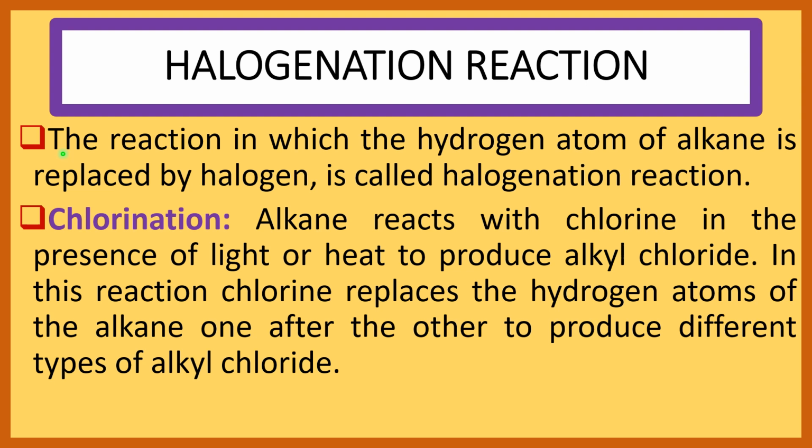First reaction of alkane is halogenation reaction. The reaction in which the hydrogen atom of alkane is replaced by halogen is called halogenation reaction. Now, chlorination. Alkane reacts with chlorine in the presence of light or heat to produce alkyl chloride. In this reaction, chlorine replaces the hydrogen atoms of alkane one after the other to produce different types of alkyl chlorides. The reaction we see in the next slide.